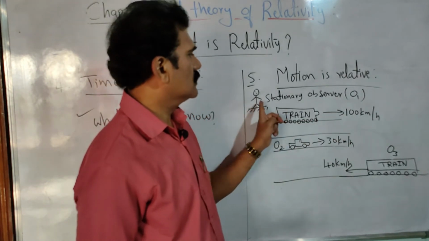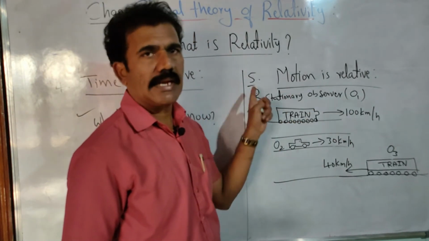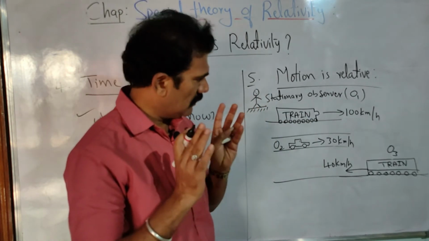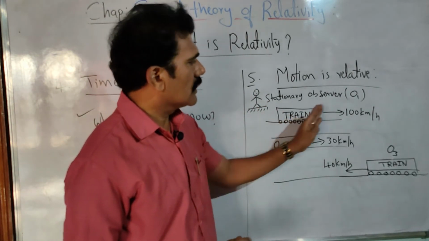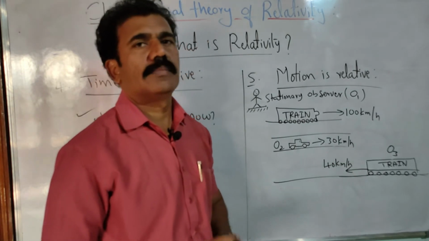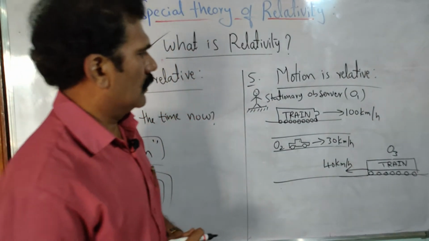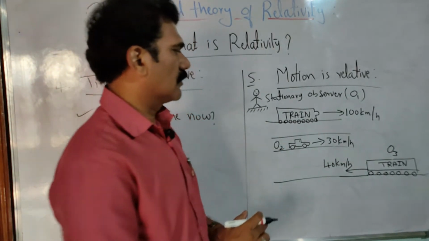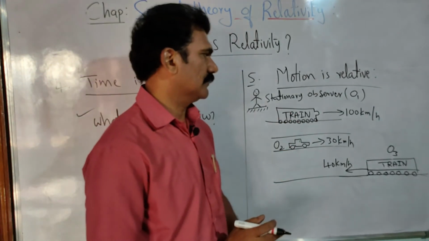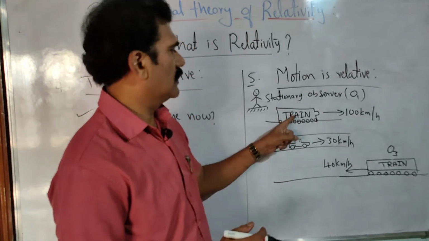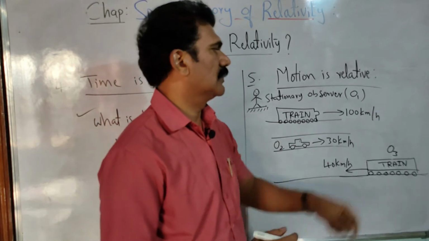That is with respect to a stationary observer, because he is standing, he is not moving. With respect to a stationary observer, the train is moving with the speed of 100 km per hour. That is correct. Now with respect to the second observer O2, what is the speed of the train? Will he observe the velocity of the train as the same 100 km per hour?